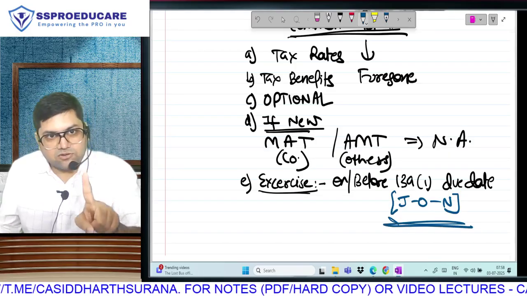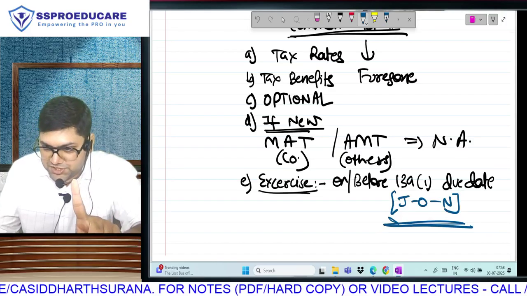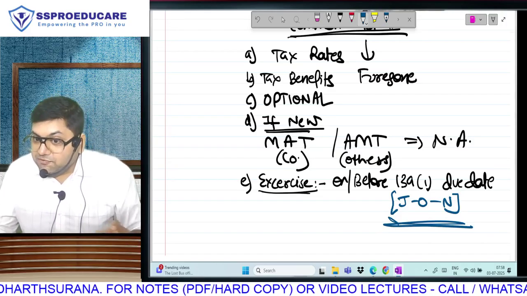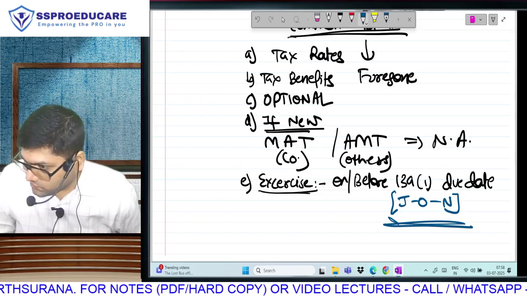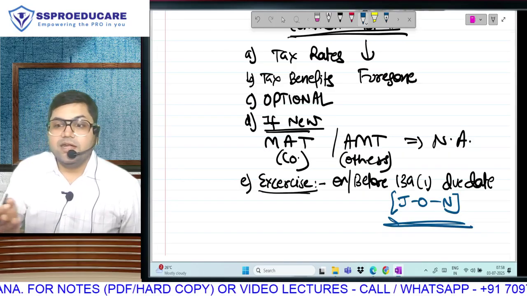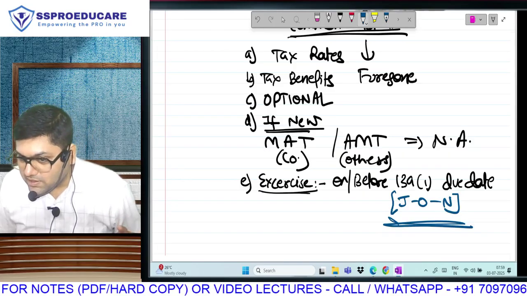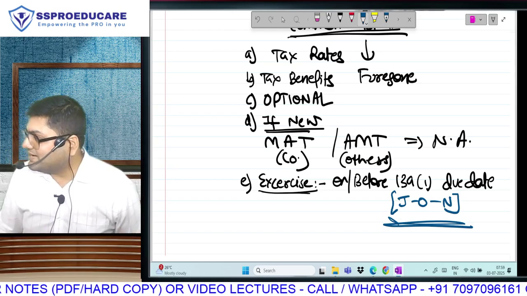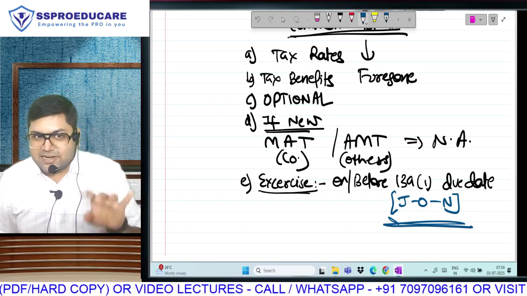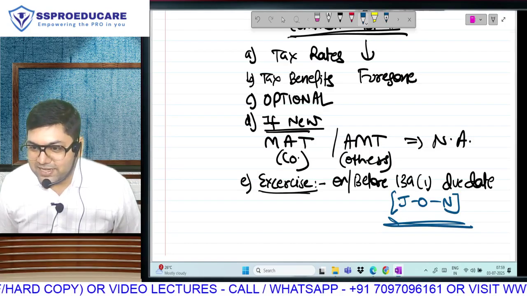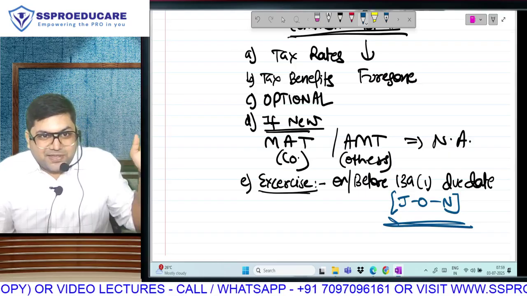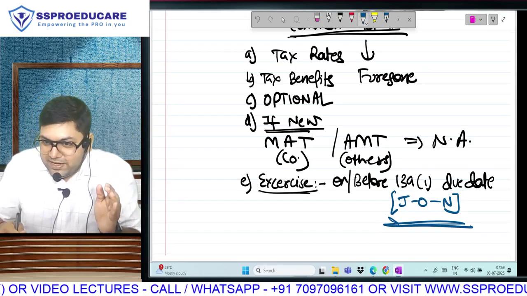In 139(1) they have said July, October, November only. That section is not changed. There is no amendment in the section. Whenever they want to extend the due date to give it as a facility to the taxpayers, it comes in the form of a circular as a temporary relaxation. And by the way, that due date is extended for the last assessment year 25-26. Think about it. Current year का जो due date extended है, that is PY 24-25, AY 25-26.